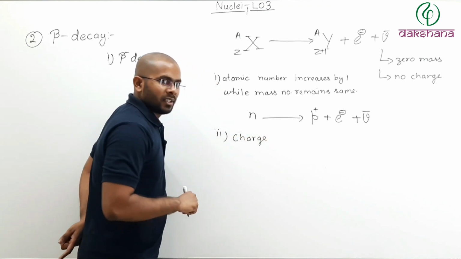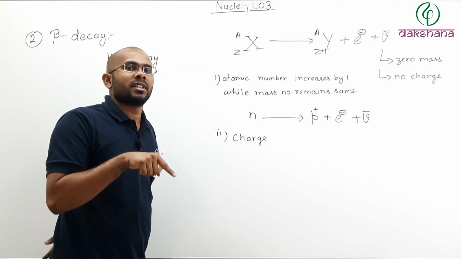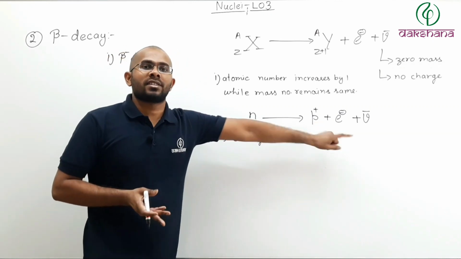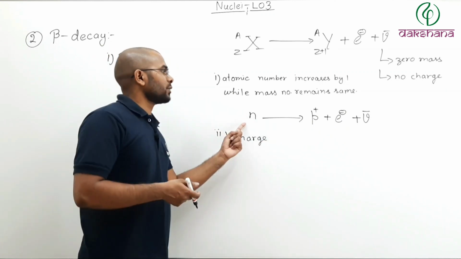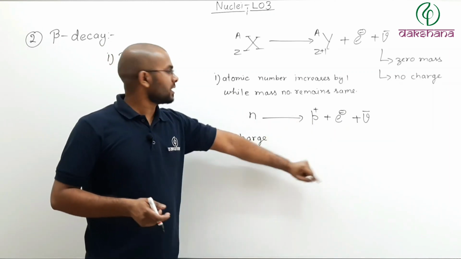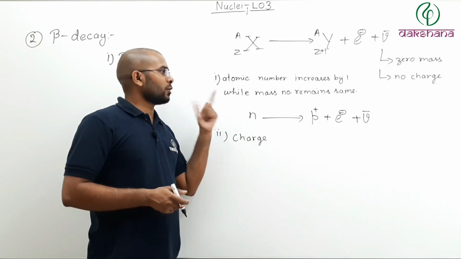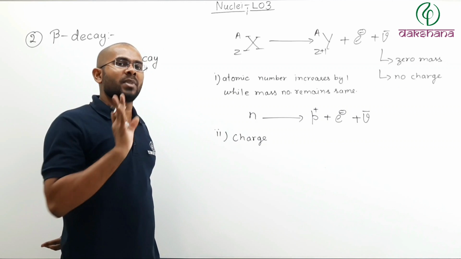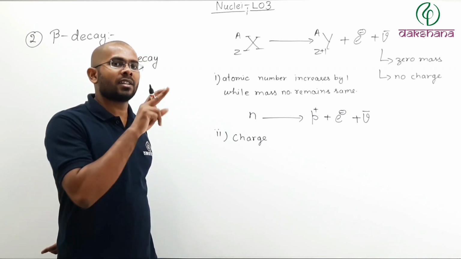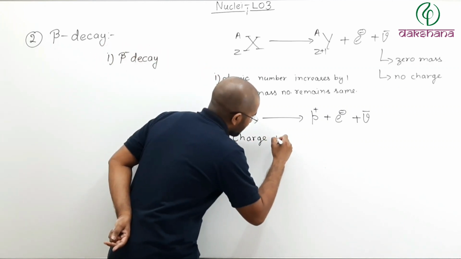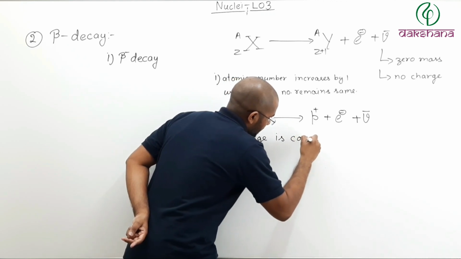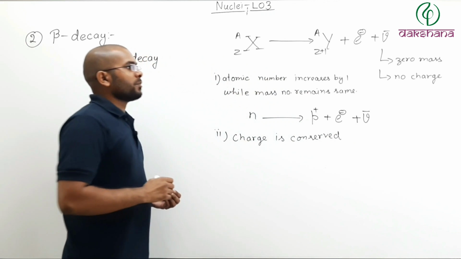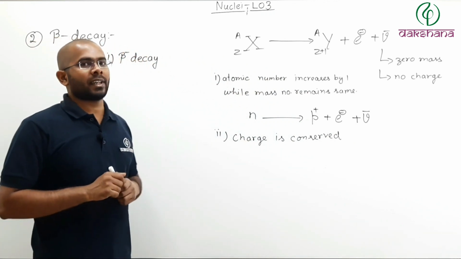Now remember, charged particles may be created or destroyed, but charge should be conserved. Here 0 charge, here also 0 charge. But on this side no charged particles, and here 2 charged particles. So charge is conserved. So this is your beta minus decay.